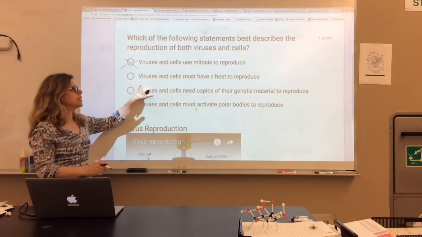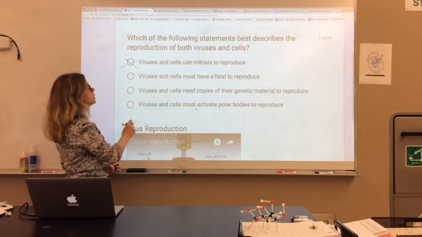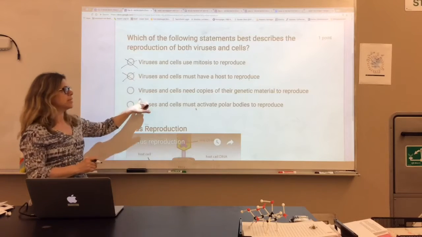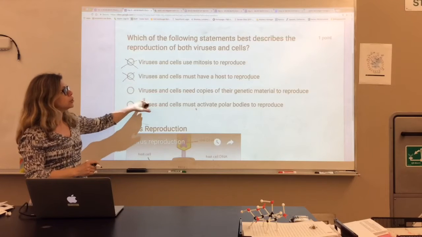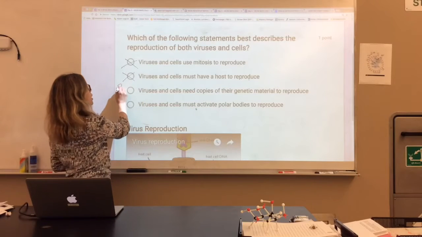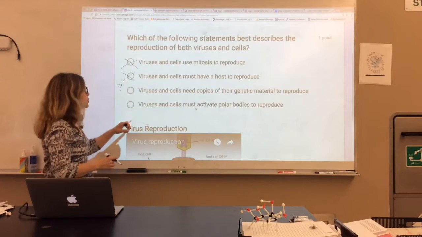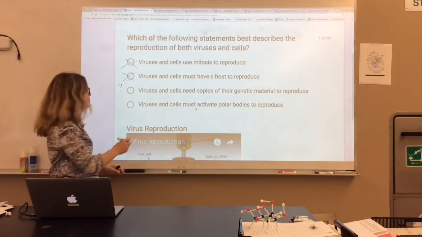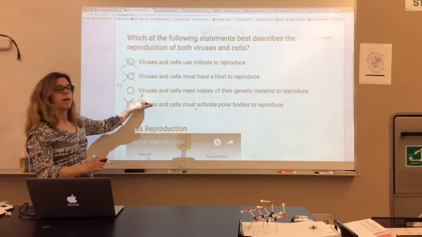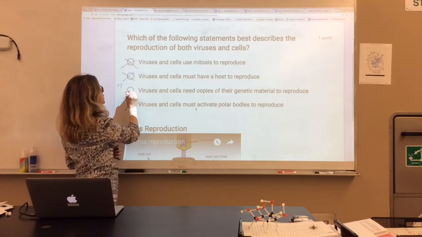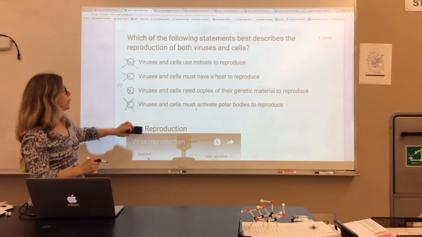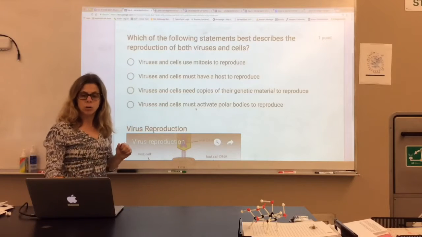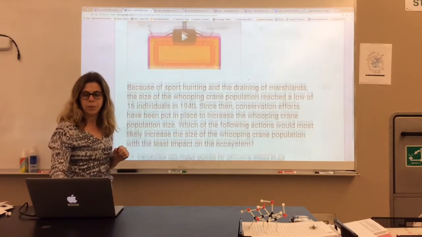Nope. Viruses and cells must have a host to reproduce? Well, viruses must, but not all cells. Viruses and cells need copies of their DNA or genetic material to reproduce? Everyone needs DNA to reproduce. Viruses and cells must activate polar bodies to reproduce? Makes no sense. Answer, they both need copies of the DNA to reproduce. Now remember, even though viruses have DNA, RNA, they need a host cell to reproduce. And again, watch that video.